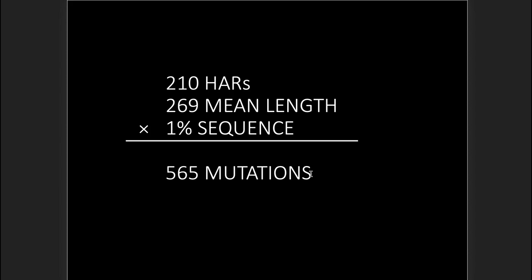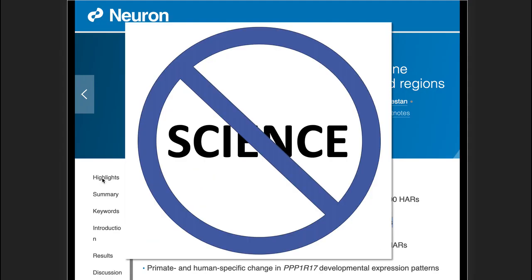Well, if you need more than something like 4 or 5 simultaneous mutations, evolution is demolished. I mean, evolution simply cannot have this kind of number of coordinated mutations. This research just demolishes evolution. 565 mutations, and again, that's very conservative. I mean, even if you have just one crucial mutation per HAR, that's 210, still way beyond the threshold of evolution. Evolution is demolished by this research. This is phony science to be framing this all under evolution. Religion drives science, and it matters.